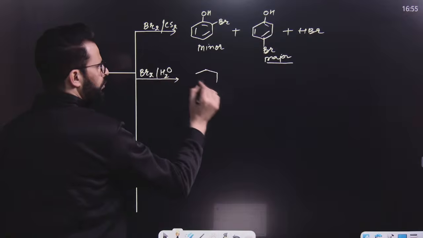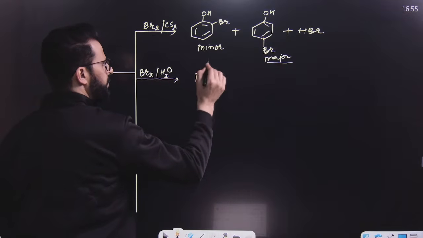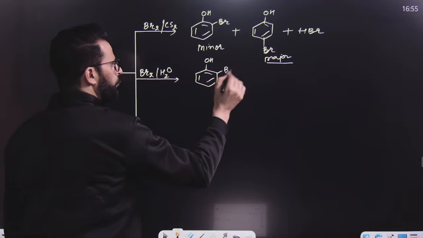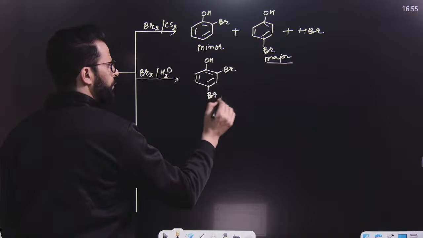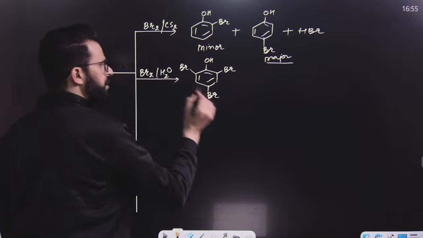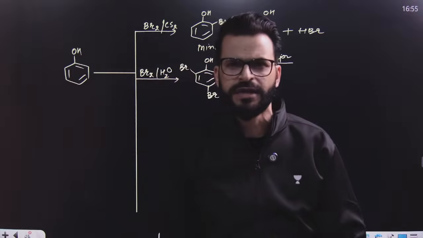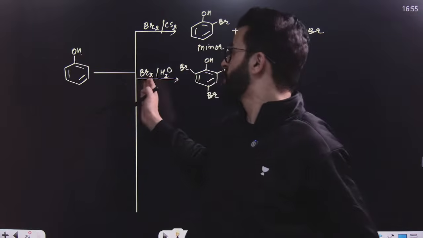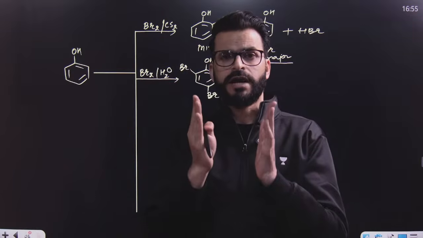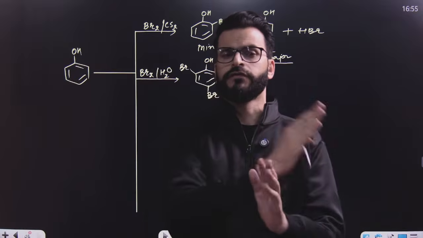After that, if this phenol is treated with bromine water, that means the solvent is water now, then we know we will get 2,4,6-tribromophenol. A white precipitate of 2,4,6-tribromophenol will be obtained, but alcohols cannot show a white precipitate, so this reaction can be used to distinguish alcohol from phenols or phenol from alcohols.